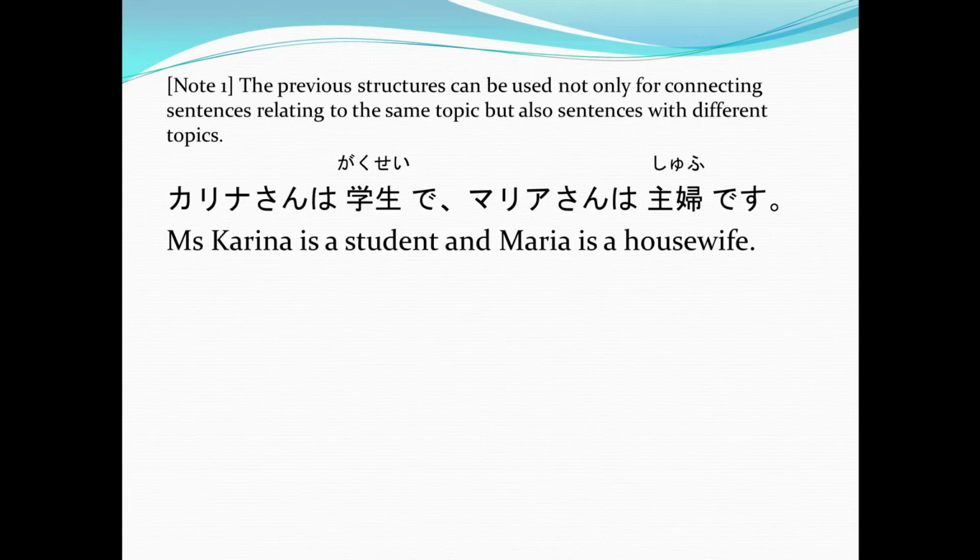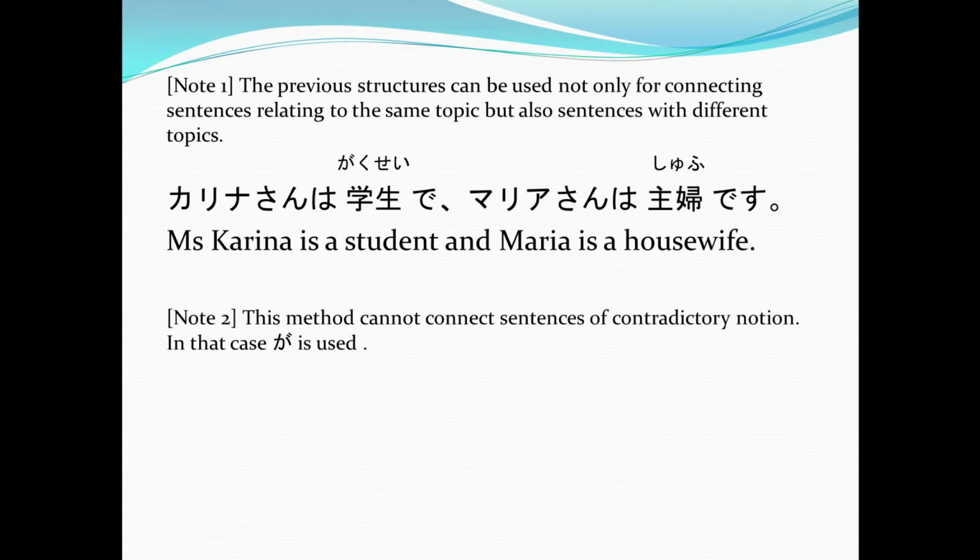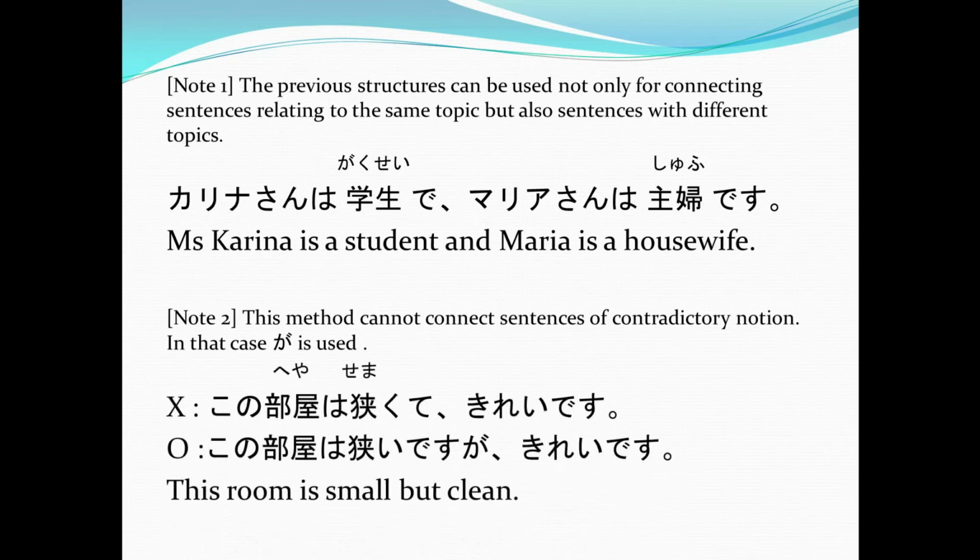Got that? Now, another thing to remember is in this method, you cannot connect sentences of contradictory notion. In that case, you have to use ga. Because again, ga means but, right? And then de means and. So you cannot use de to connect two sentences which are opposite to one another or contradictory to one another.